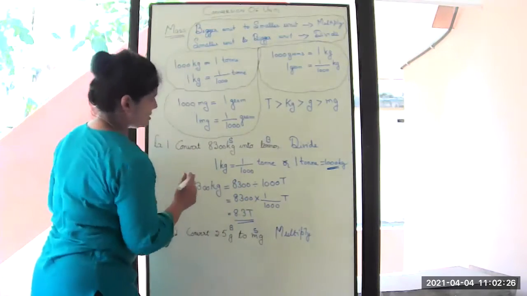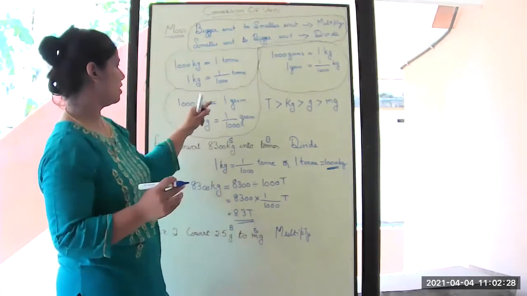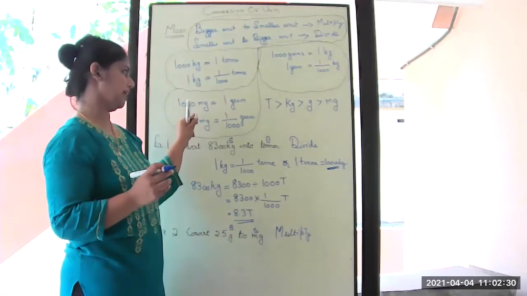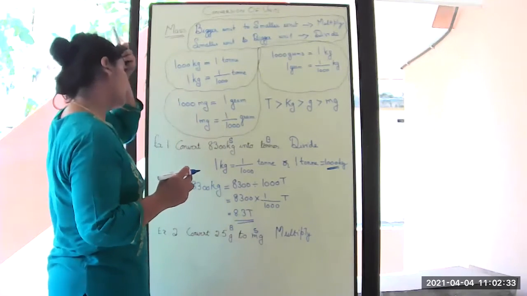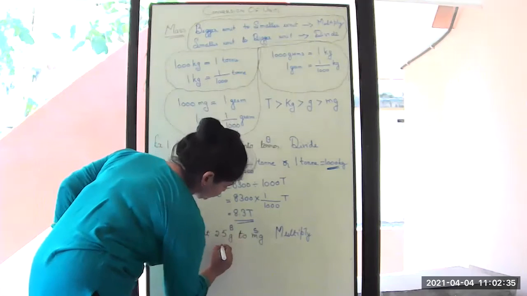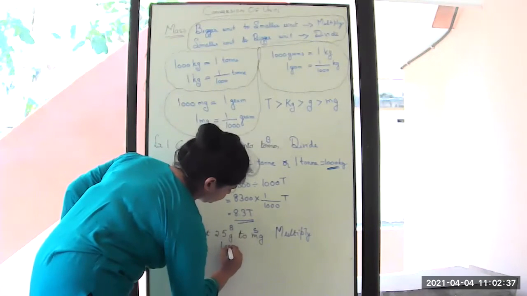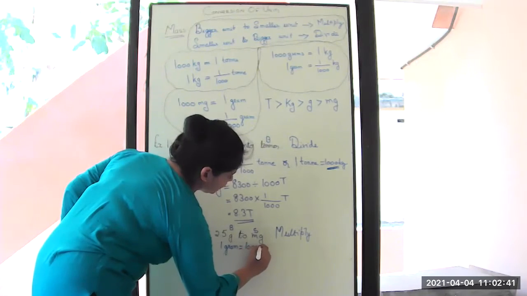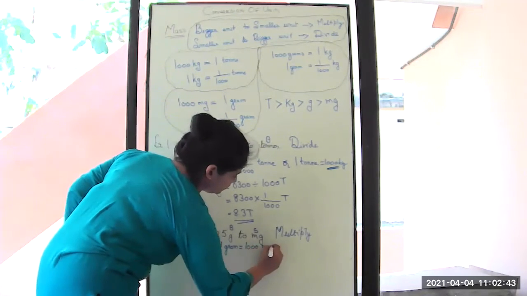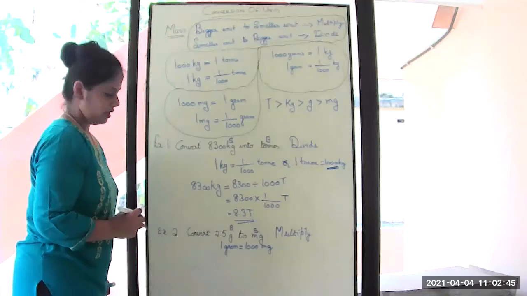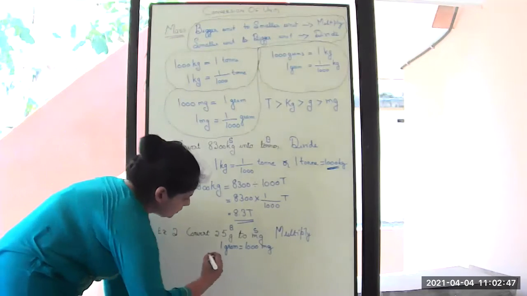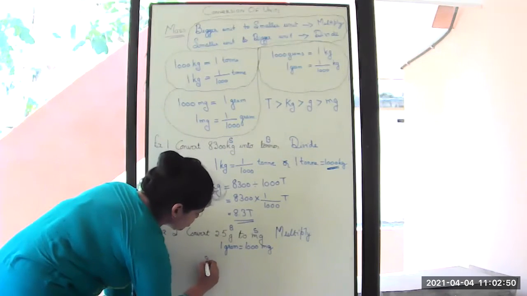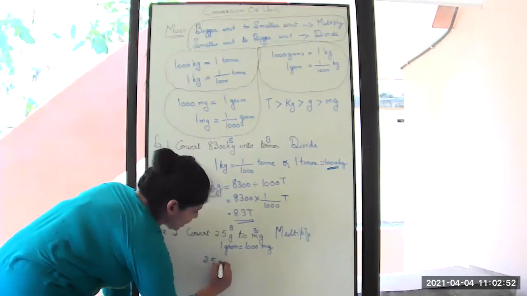Now, what is the conversion? From gram to milligram, 1 gram is equal to 1000 milligram. Okay? Now, our question is 2.5 grams.